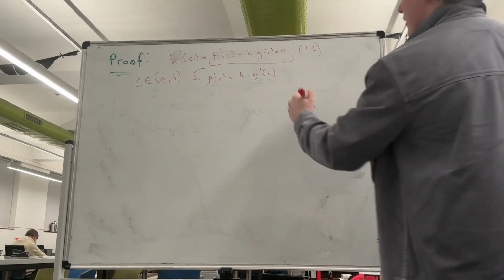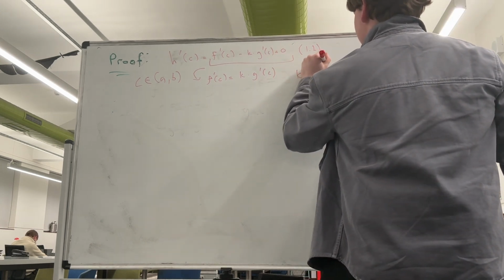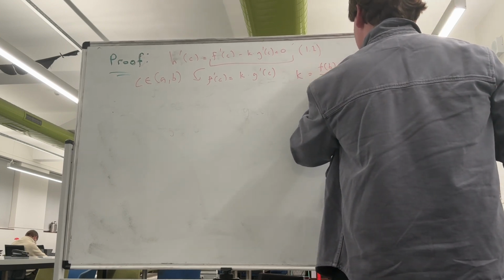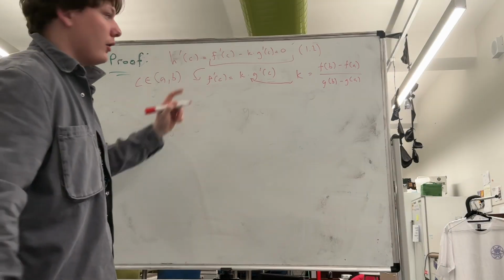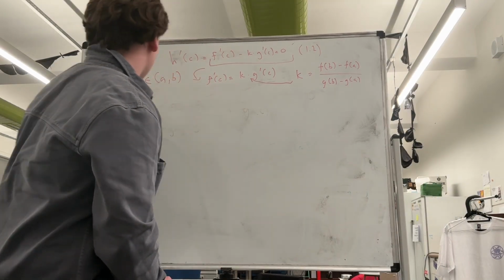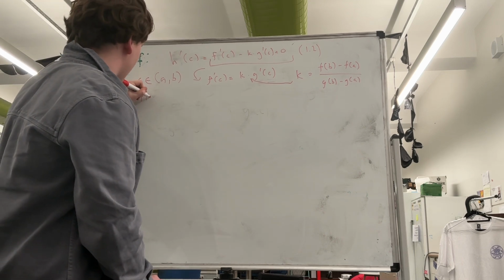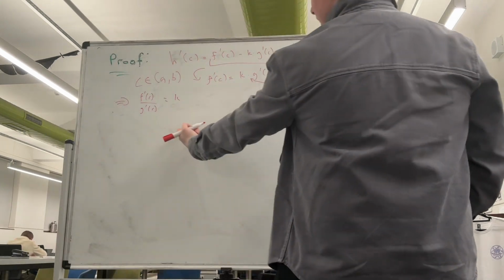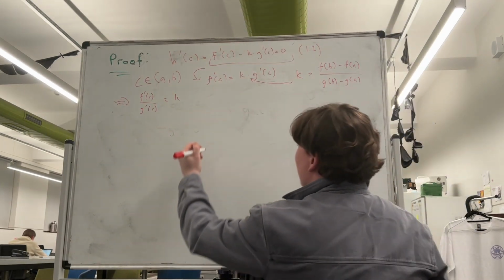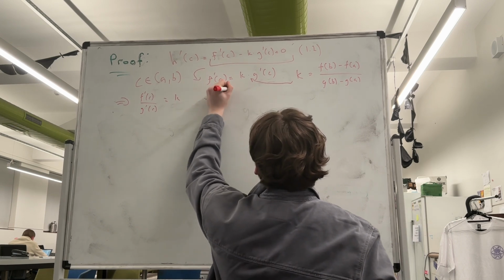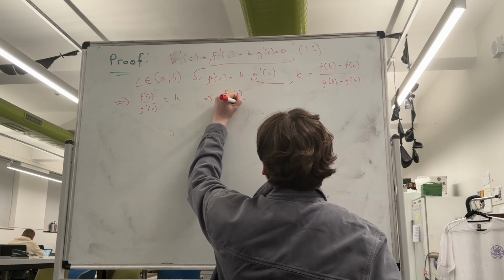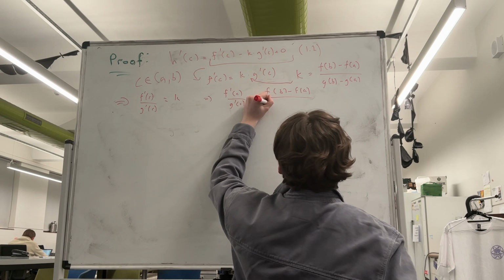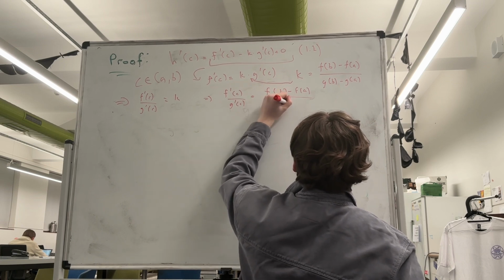And if we remember that we've defined k as (f of b, take f of a) over (g of b, take g of a), here we can just isolate k to find that f prime of c over g prime of c is equal to k, and expanding out k, we find our result, and that's that f prime of c over g prime of c is equal to (f of b, take f of a) over (g of b, take g of a).